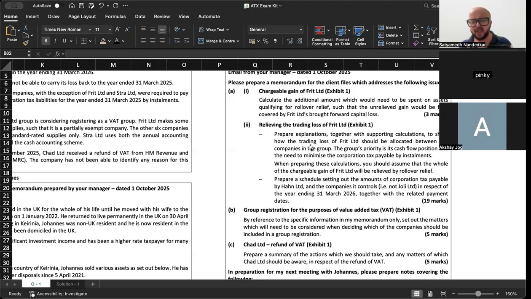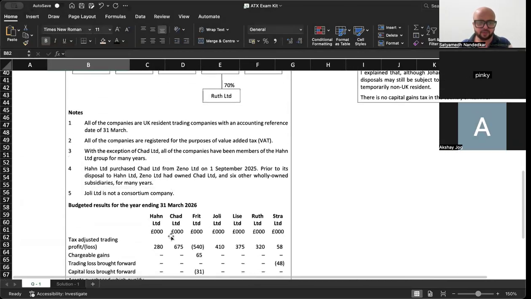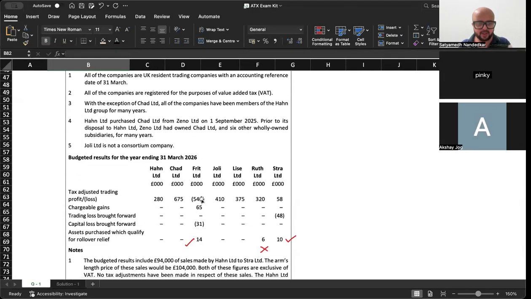This is the second part. First of all, let's talk about the adjustment. Now, how do we go about it? How do we go about the allocation of loss? Look, Freight Limited has a loss of 540, correct? That 540 loss can be surrendered to which companies in the group?